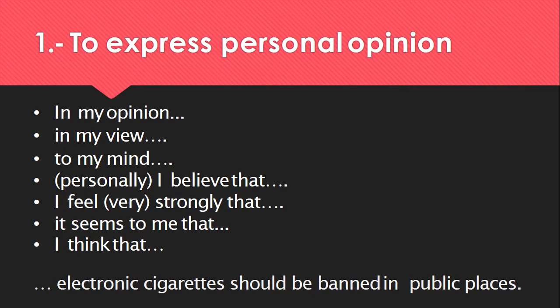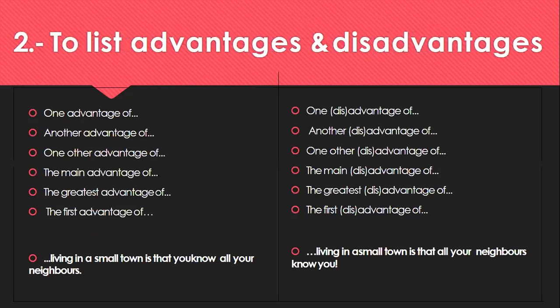For example, in my opinion, electronic cigarettes should be banned in public places. Here you'll need to put a comma after it. The second group of devices is linking words to list the advantages and disadvantages. They are: one advantage of, another advantage of, one other advantage of, the main advantage of, the greatest advantage of, the first advantage of. For example,